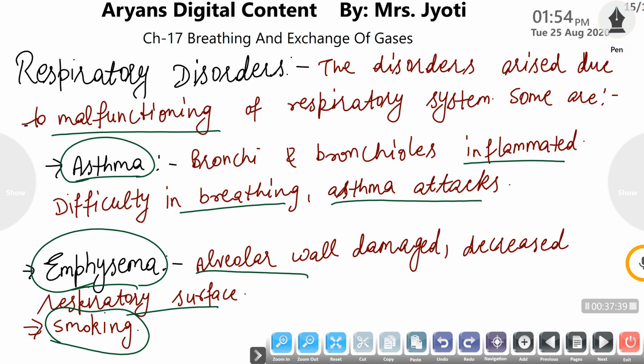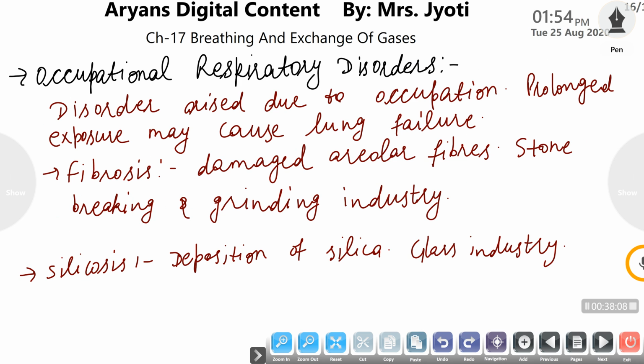If the alveolar wall is damaged, then the surface required for gaseous exchange is directly decreased, and the person is not capable of respiring properly, and as a result his blood pressure and breathing rate are both increased. Finally, if he continues these habits, his lungs fail.